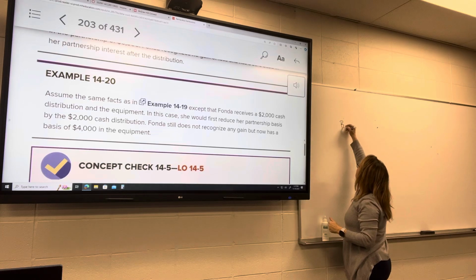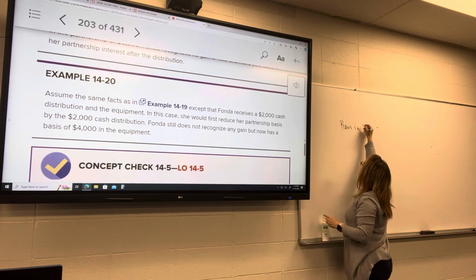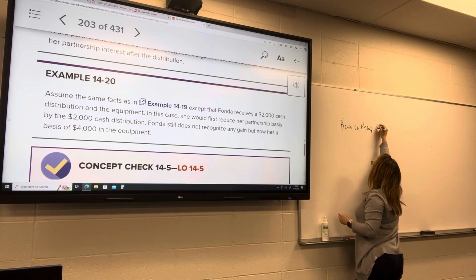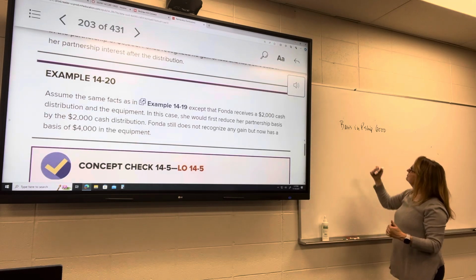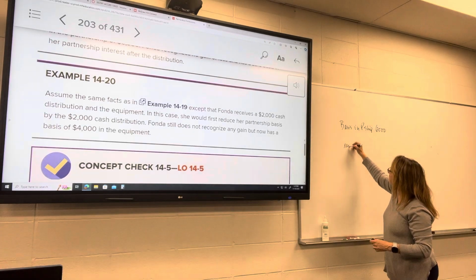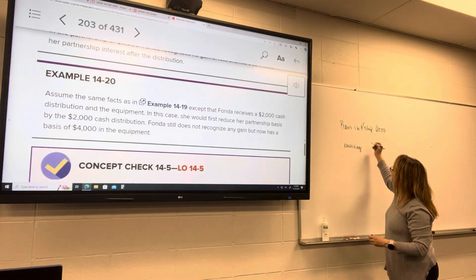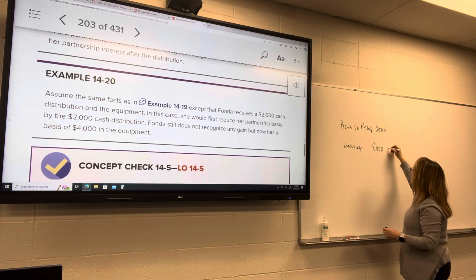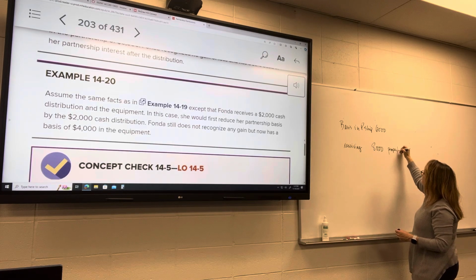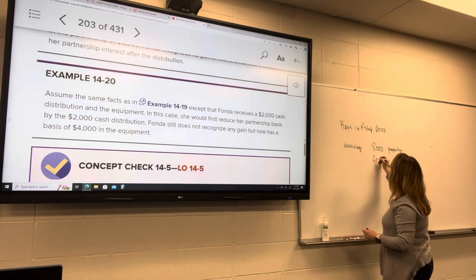Basis in the partnership is 6,000. What she's getting out of the partnership, she's receiving $8,000 property and $2,000 of cash.